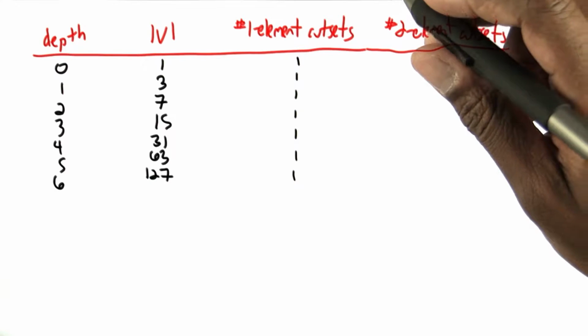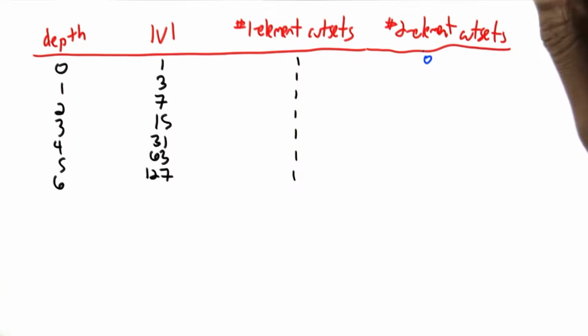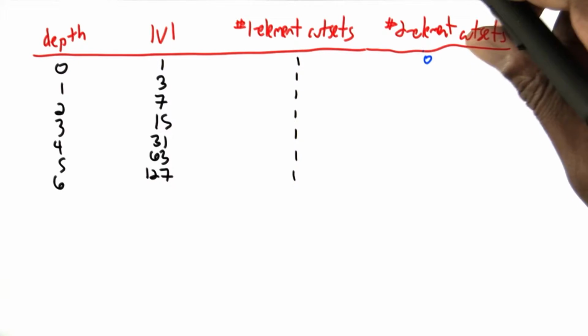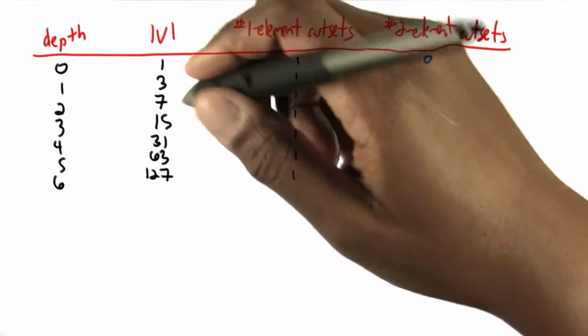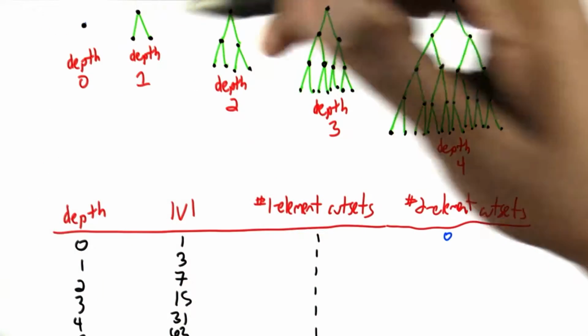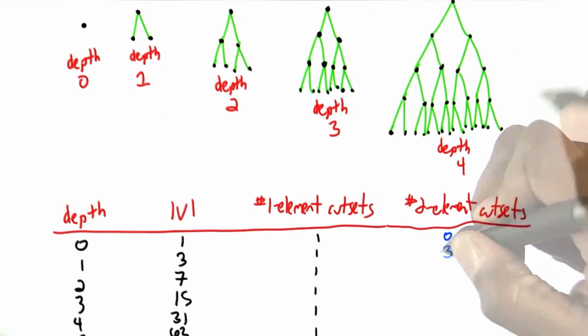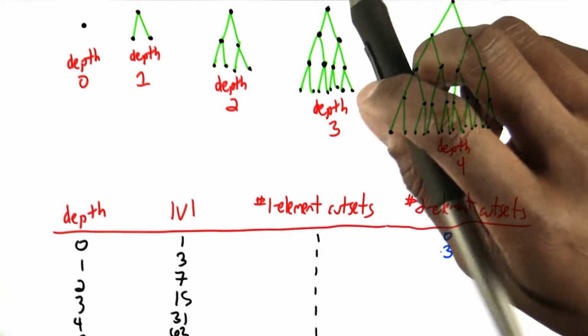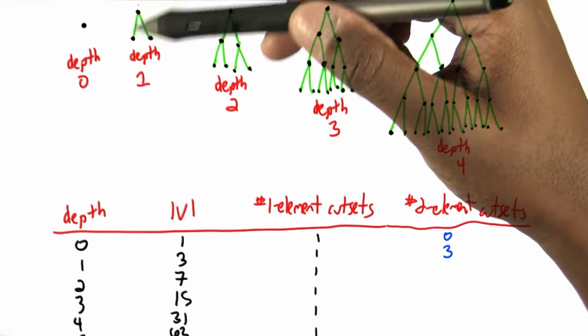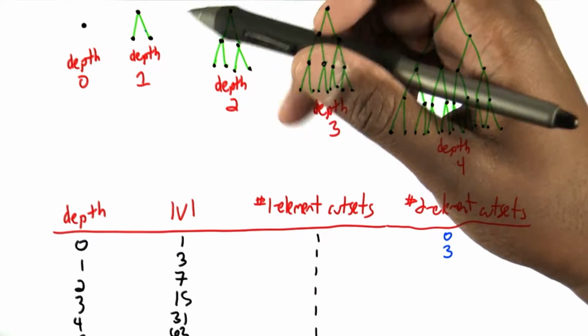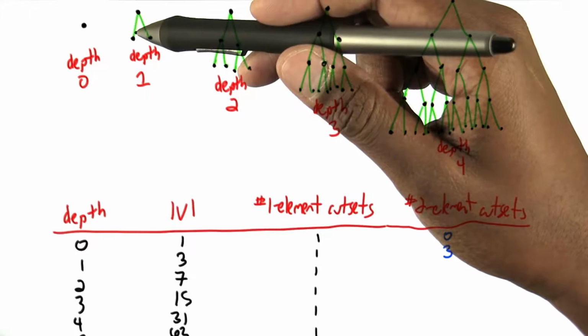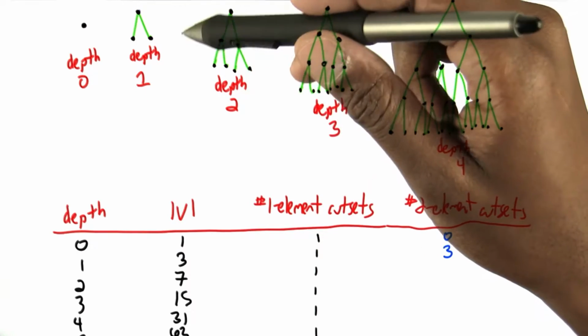But now, how many two-element cut sets are there? In the case of the tree of depth 0, there are no two-element cut sets because there are no two-element subsets. Here's the tree. There aren't 2 elements to remove. In the case of this 3-element tree, there are 3 two-element cut sets. We can remove the leader and then anyone else, and those are cut sets because we've removed the leader, and the leader by himself was a cut set.